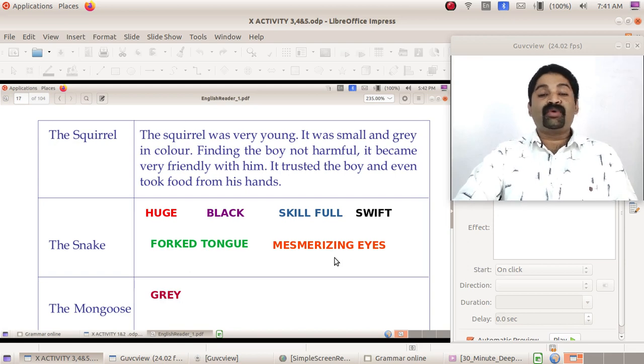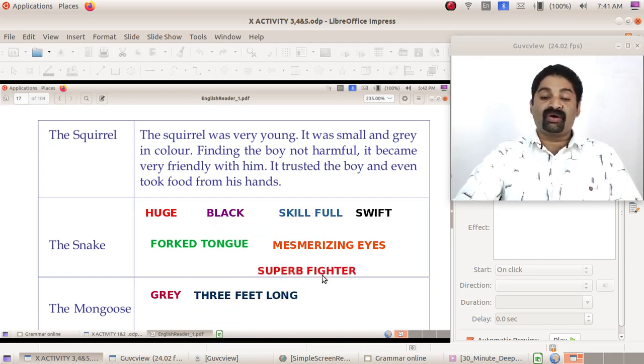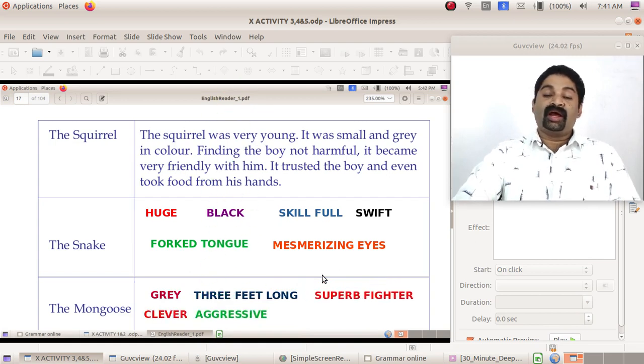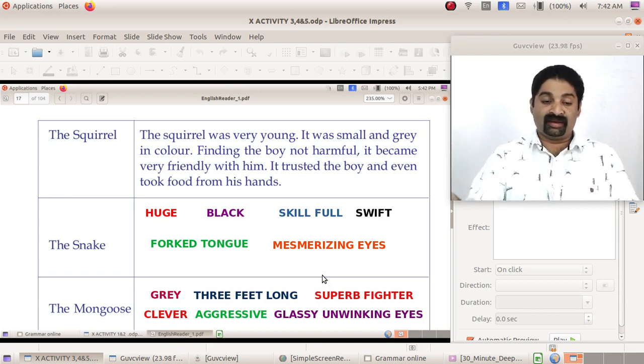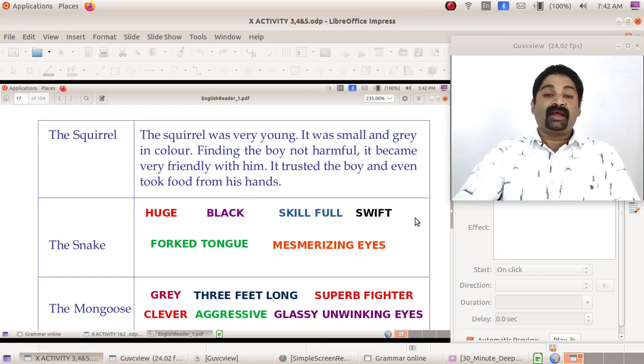Even about the mongoose, it was grey in color, almost 3 feet long, and it was a superb fighter. It was very clever and very aggressive, and it had glassy, unwinking eyes. All these you can explain and describe in your own words. So this is the first activity for today.